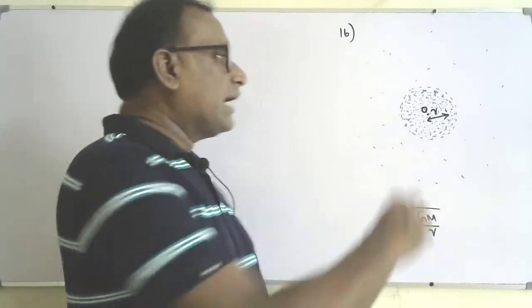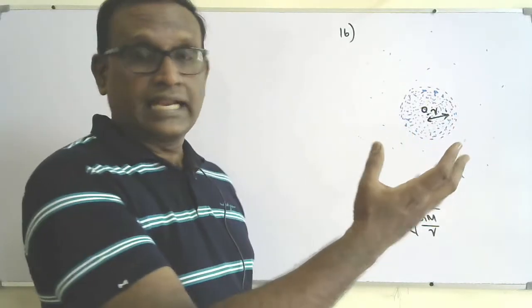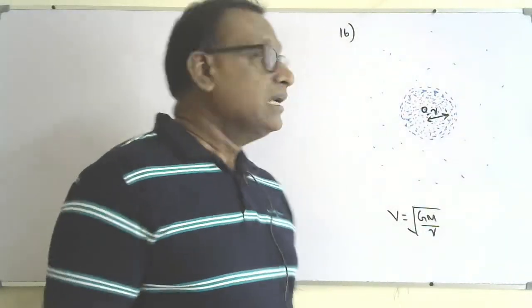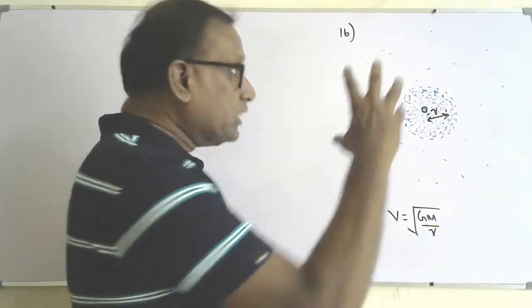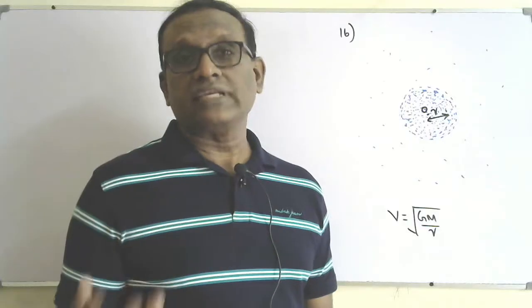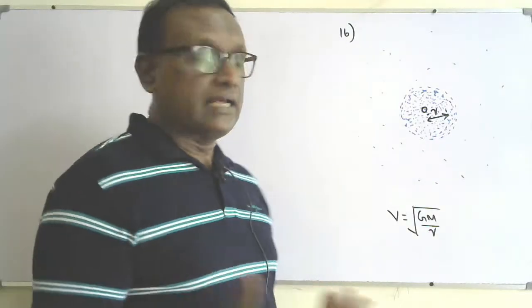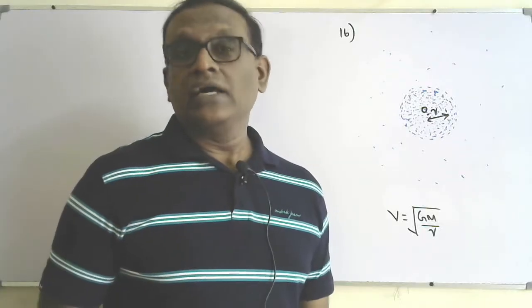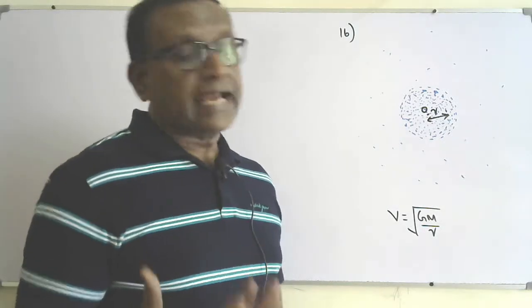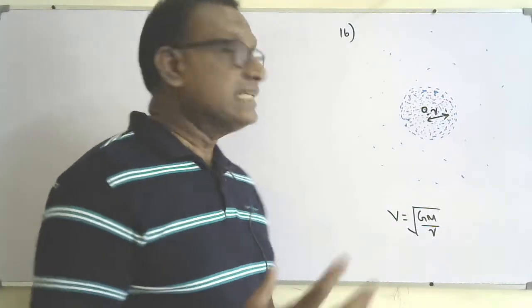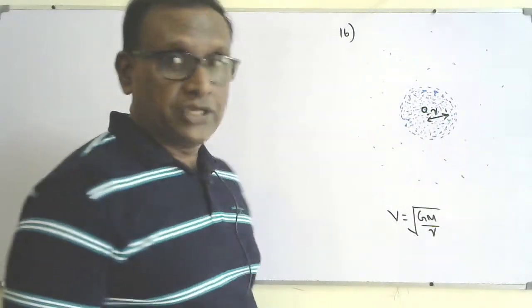All the stars in galaxies are moving in a spiral or circular path around the nucleus. The nucleus consists of most of the stars of the galaxy, and some of the stars are distributed outside the nucleus. So we can assume most of the mass of the galaxy is concentrated within the nucleus.